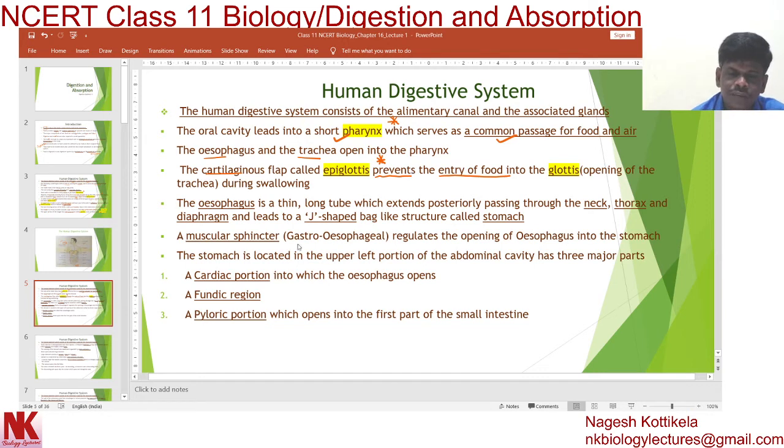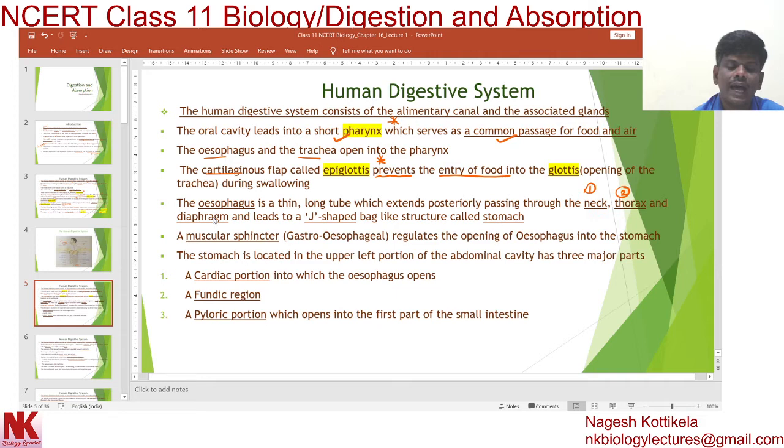Now, a very important question: what is the role of the epiglottis? It prevents the entry of food into the trachea during swallowing. Now let's proceed. Dear students, the esophagus is a thin long tube which extends posteriorly, passing through the neck, thorax and diaphragm.